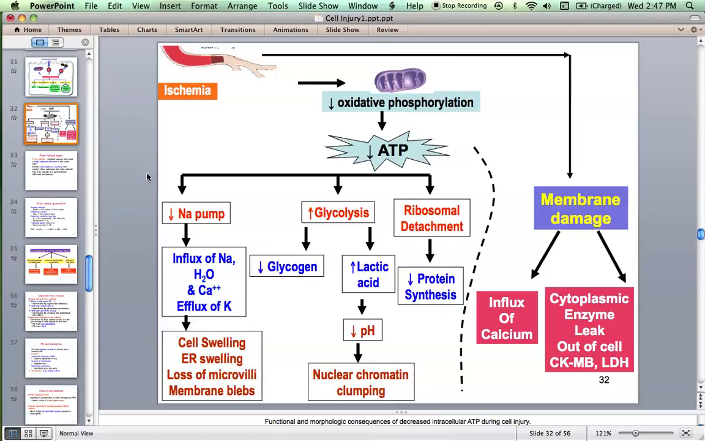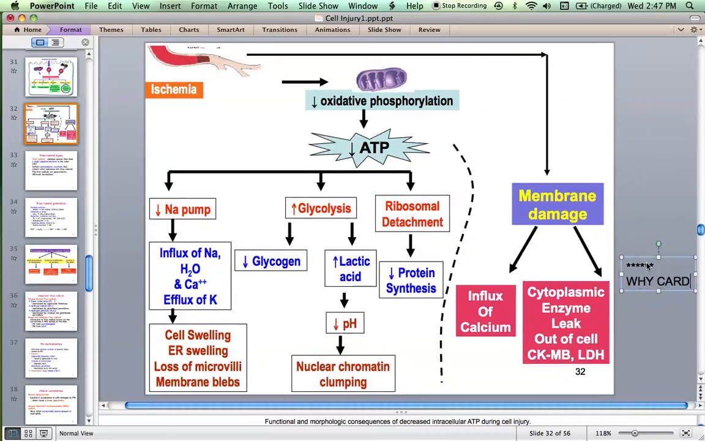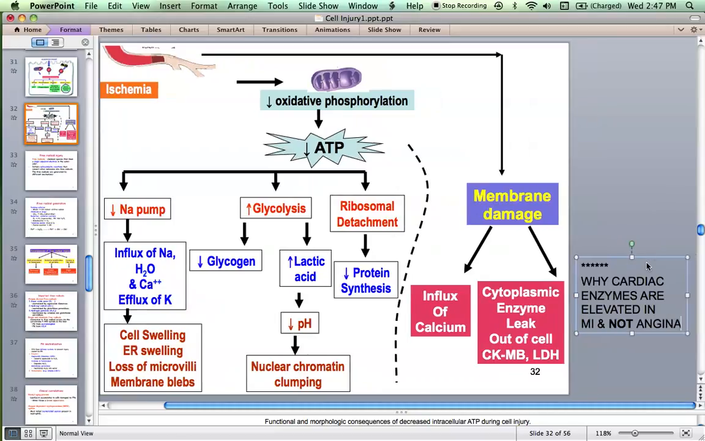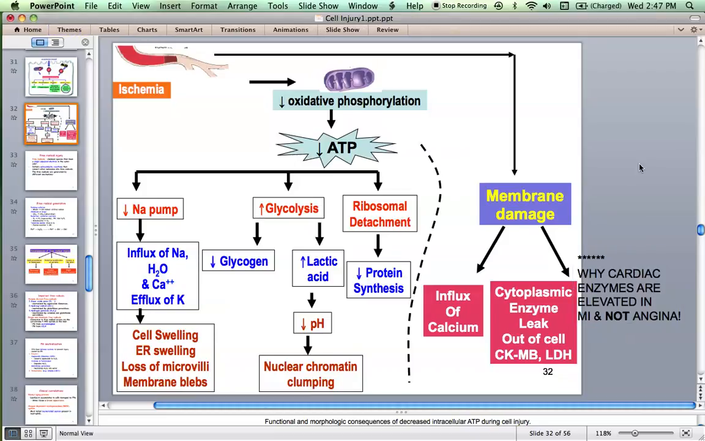That is the reason for your answer, why cardiac enzymes are elevated in myocardial infarction and not angina pectoris. This is a very, very high yield fact for you. Please remember, enzyme levels in the blood of your patient increase only when there is irreversible injury and not when there is reversible injury. That is because the cell membrane loses its integrity and the cytoplasmic enzymes get leaked out of the cell, and that's how they reach the bloodstream. And that's how you pick them up when you take a blood sample for laboratory examination.